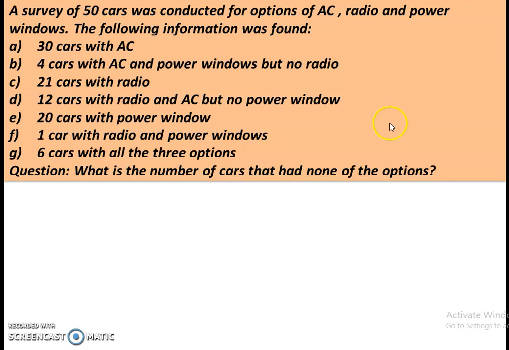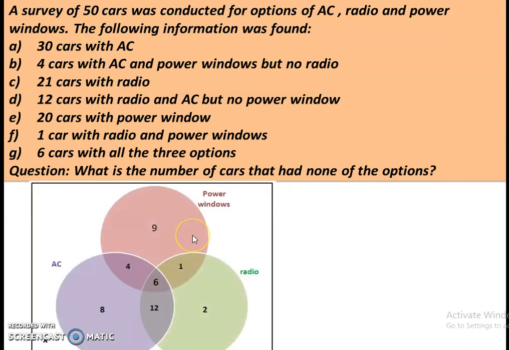Now let's draw Venn diagram for this problem. So here we have 3 options: AC, radio and power window, and we have been given the information. Based on this information, Venn diagram will be like this. So here you can see, start filling from G. This information says 6 cars with all the 3 options. So let's fill this box with 6. After filling this area, we can fill other areas also based on the given information.